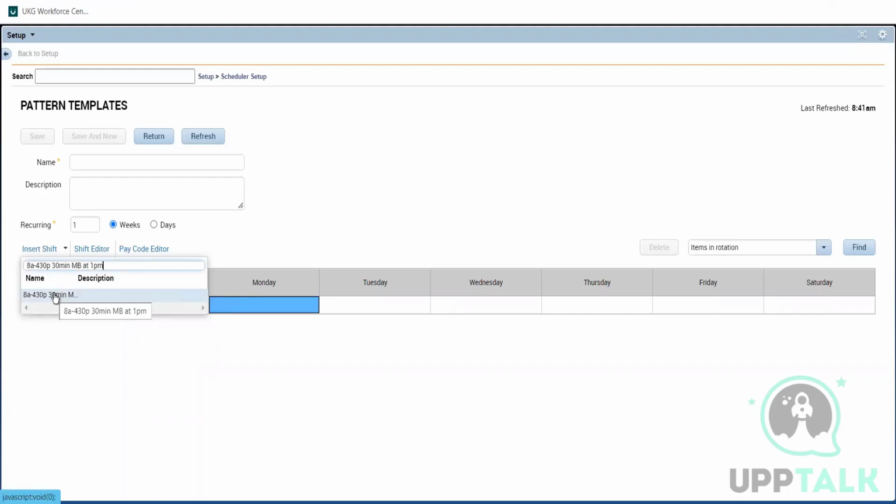If we get a ticket or a request, we need to create it and give the pattern template name to the manager. They will assign it from there. Now we are creating the pattern template. After creating, we'll give that name to them so that they will assign it from their end. So now I have assigned 8 a.m. to 4 p.m. by clicking on insert shift.